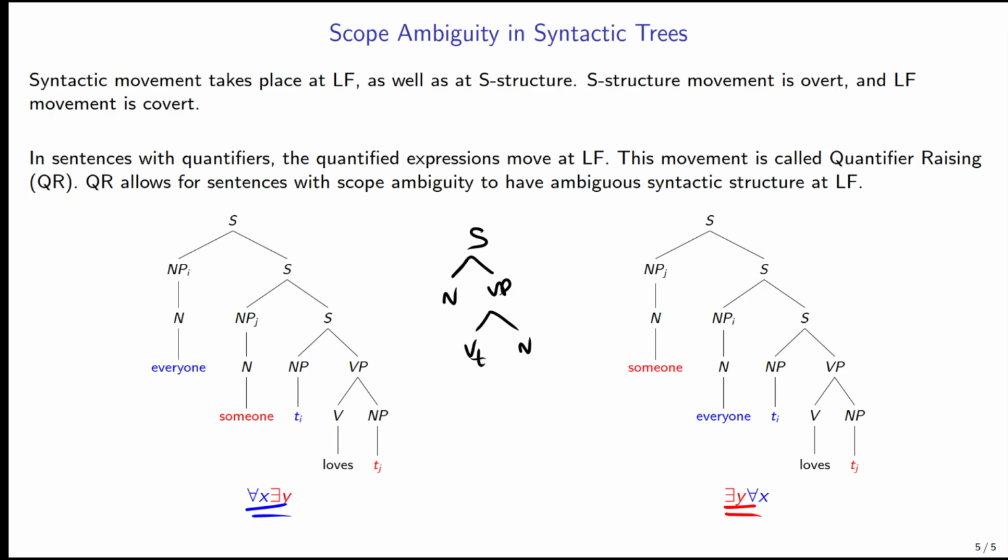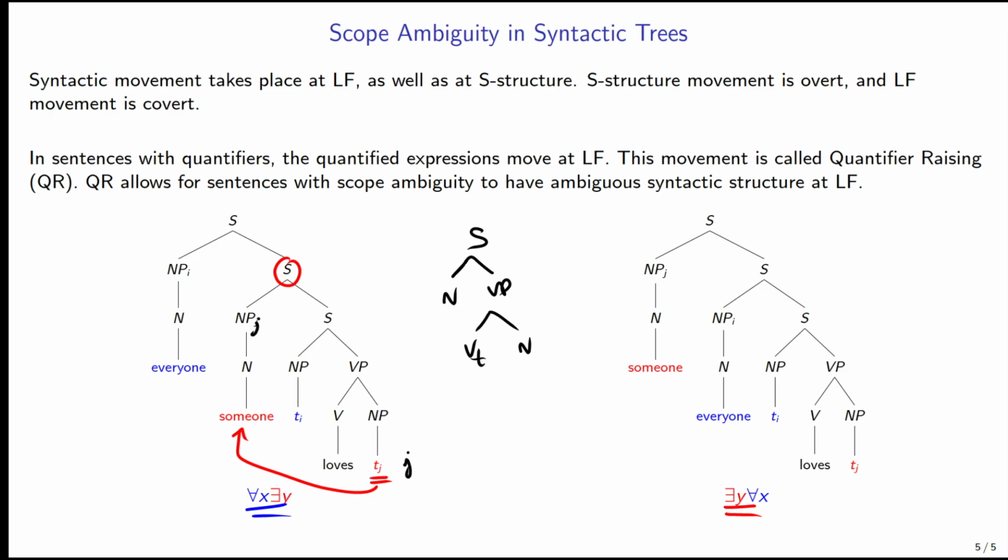So if we want to do the for all x exists a y reading, what we can do is take this word someone, create a new S node, and move that NP into that position, into that S node. And what we have to do is give it a subscript. So I call this J, and I subscript it on the noun phrase. That way I have a trace of where that word came from, and I know which NP is indexed with it. I know that these two positions are related. So someone came from this position beside loves, and it's moved into this higher position.